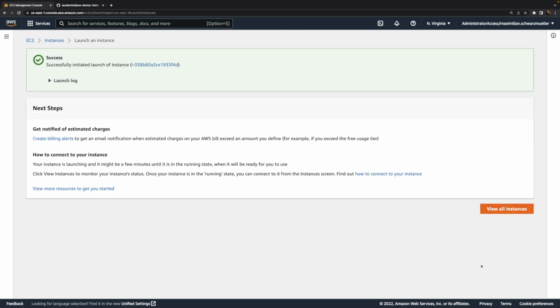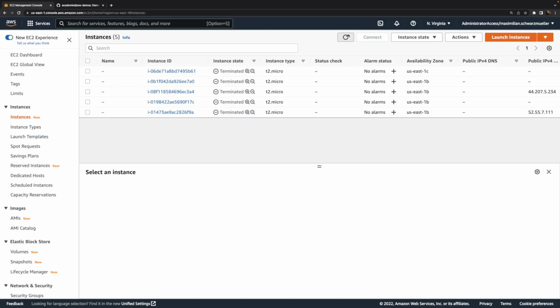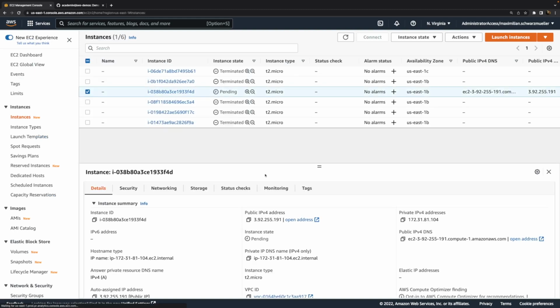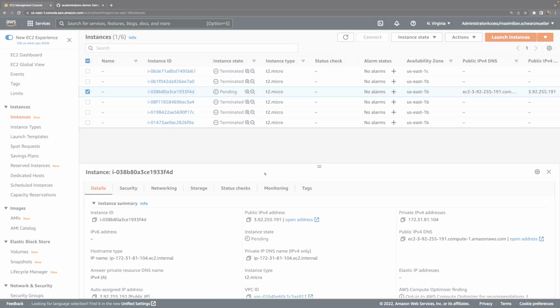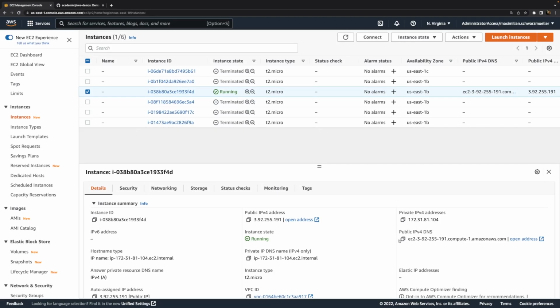And thus far, that's nothing new. I'll now just wait for this instance to launch and then a couple of minutes to make sure that everything was set up and installed. And thereafter, we'll proceed with adding that extra volume, which then will not be erased when the instance should be terminated. So now here my instance started up.